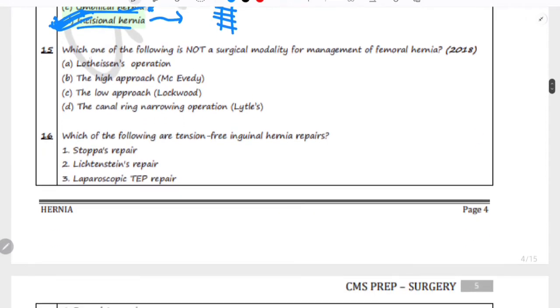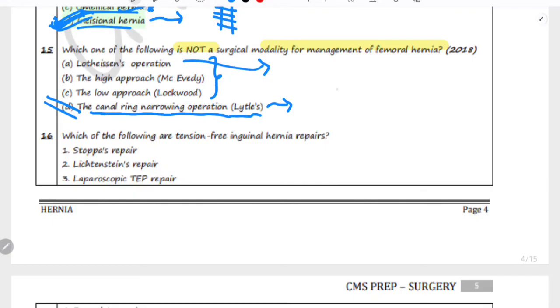The next question is, which of the following is not a surgical modality for treatment of femoral hernia? So the correct option is option D, that is canal ring narrowing operation or Lytle's operation. Lytle's operation is not used for femoral hernia, it is more related to inguinal hernia. Now let's see why the other options are correct. The first one is Lotheissen's operation. This is a surgical technique used to repair the femoral hernia by reinforcing the posterior wall of the femoral canal.